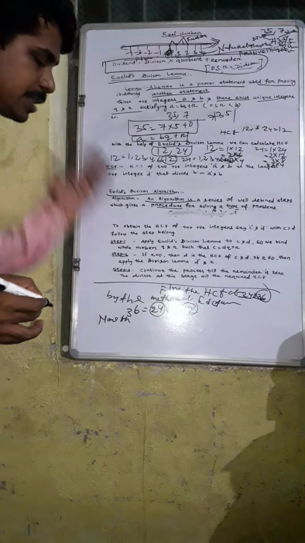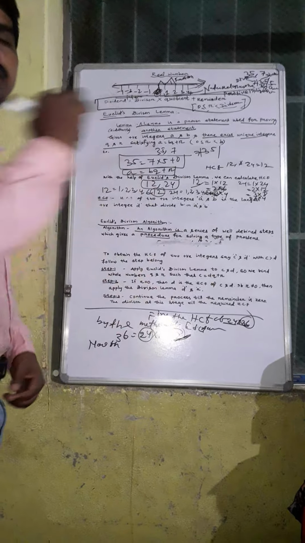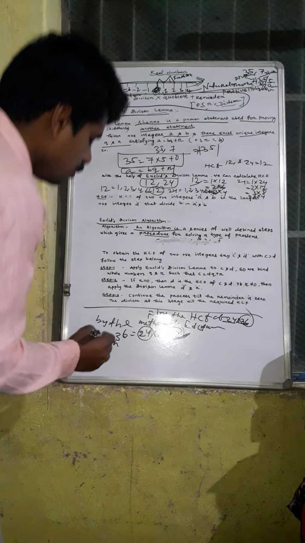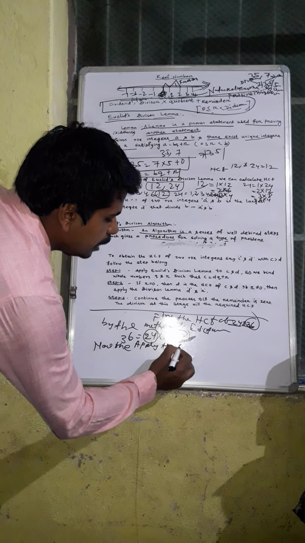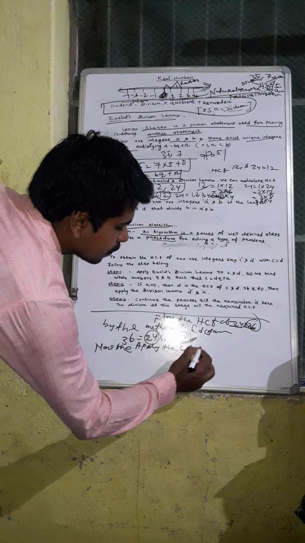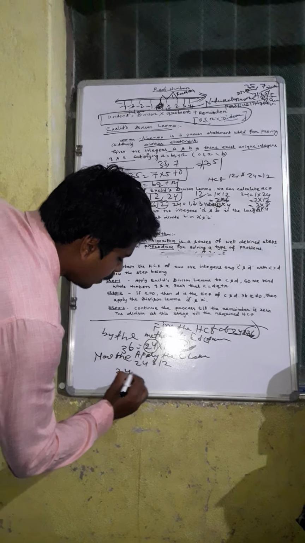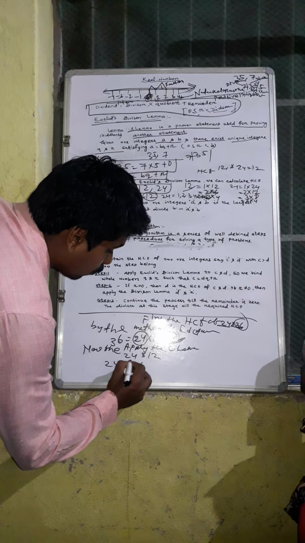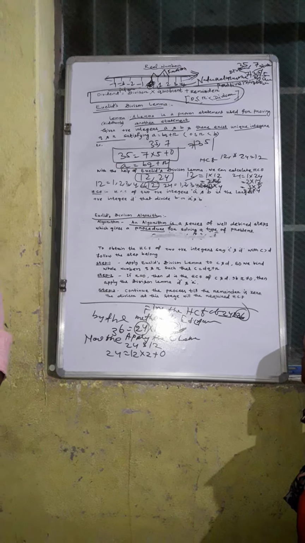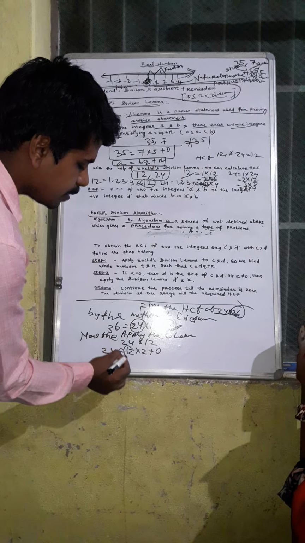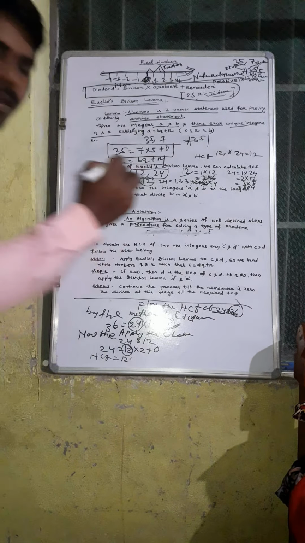You continue this process until the remainder is 0. Now apply Euclid's lemma with 24 and 12. Then 24 equals 12 into 2 plus 0. Now the HCF is 12.